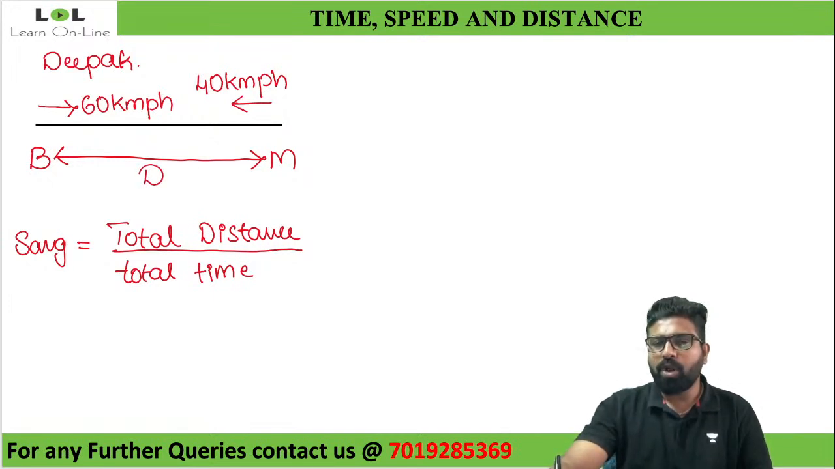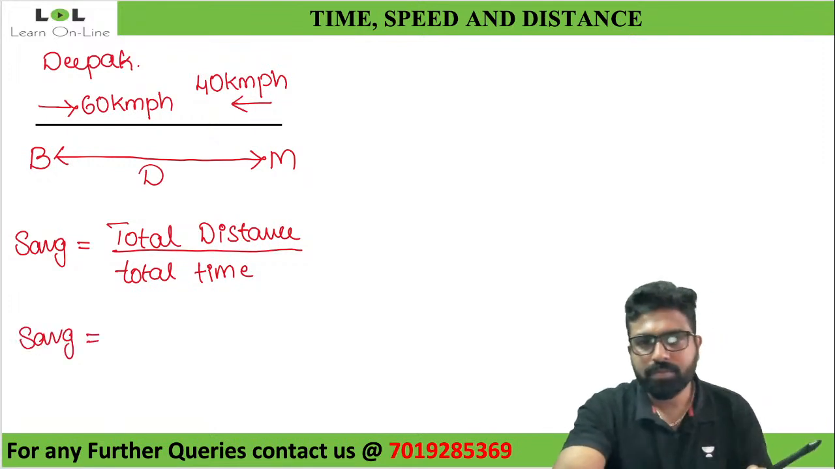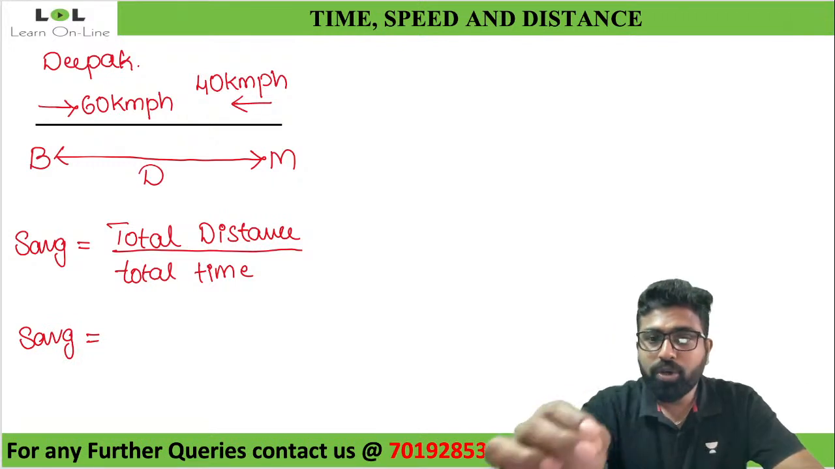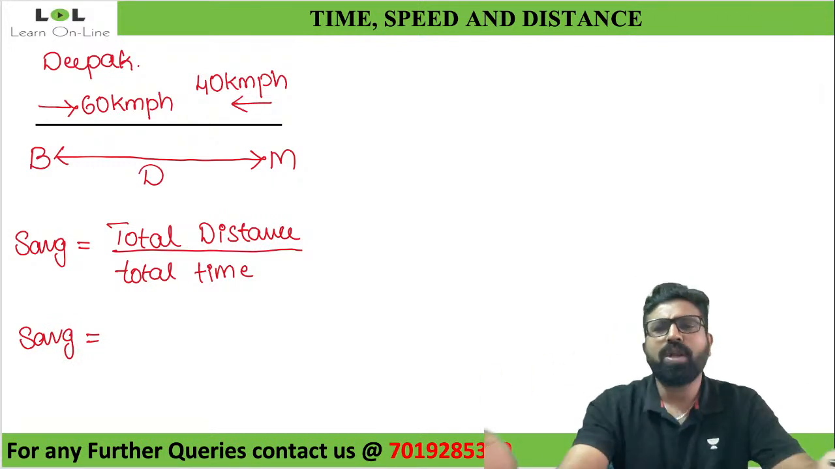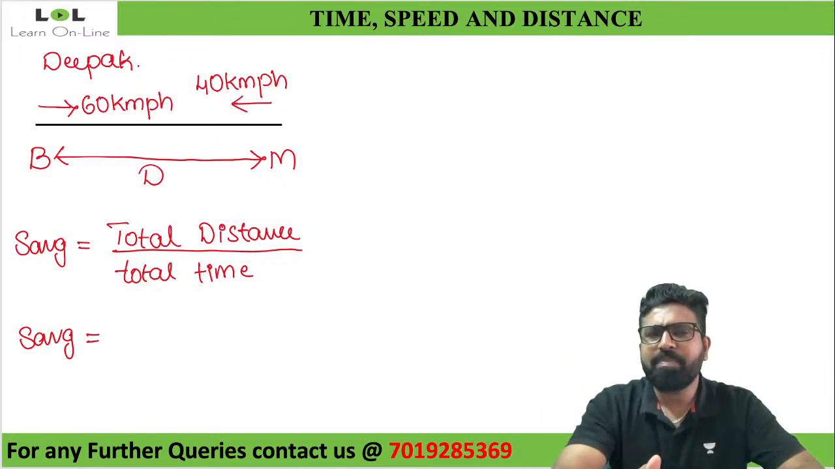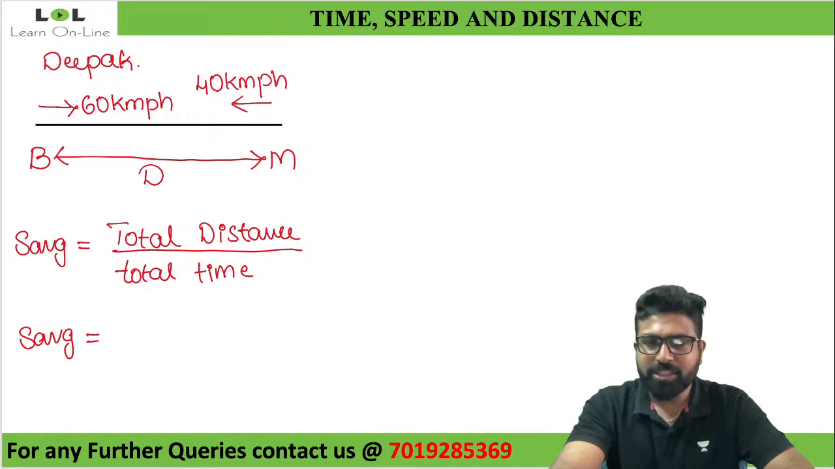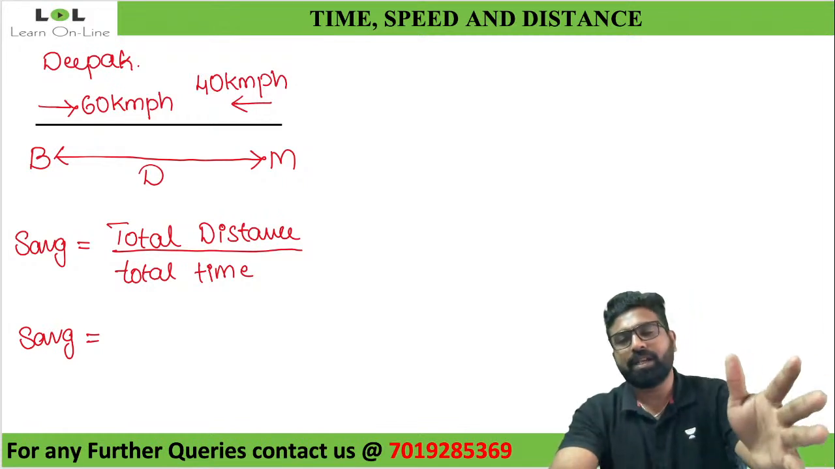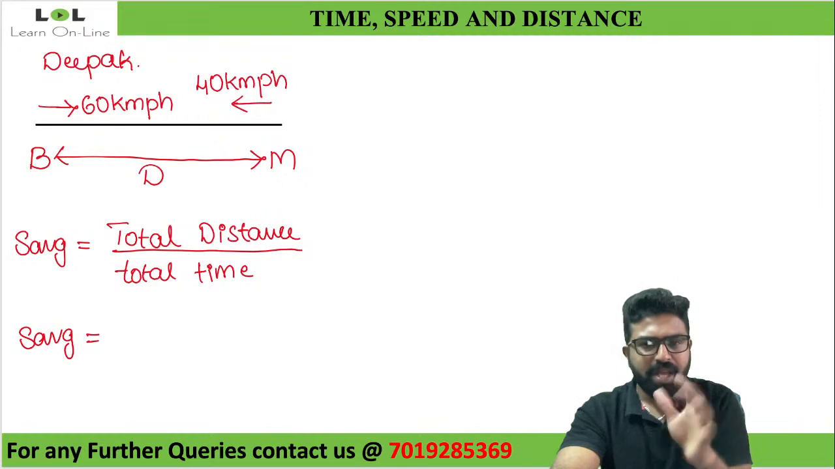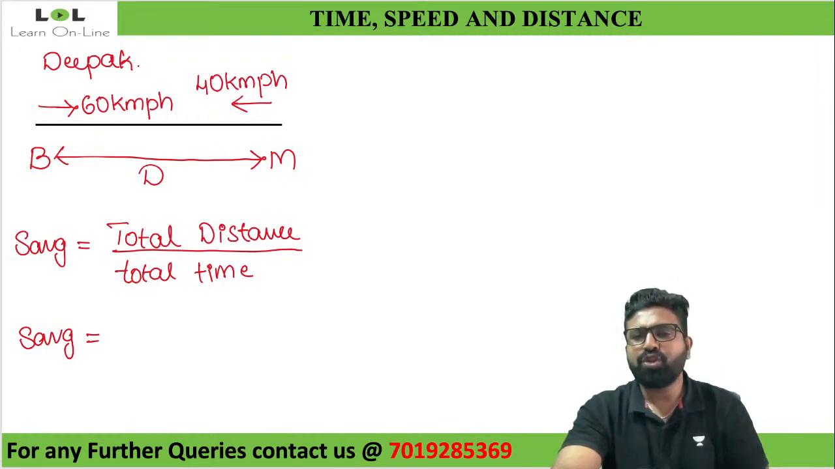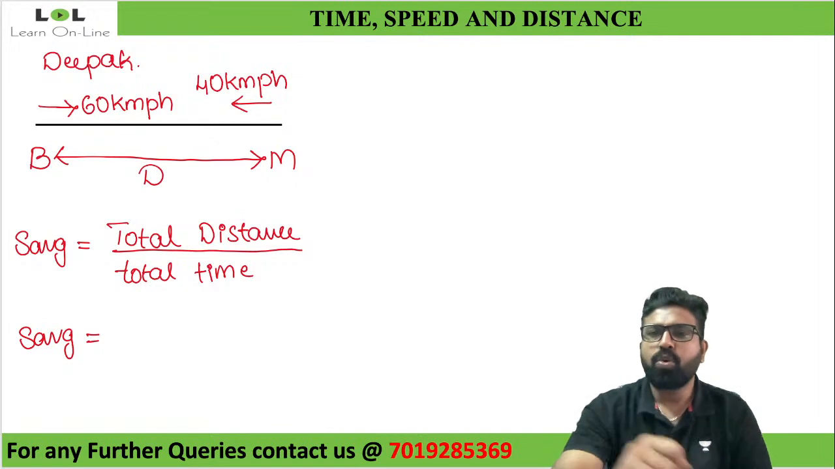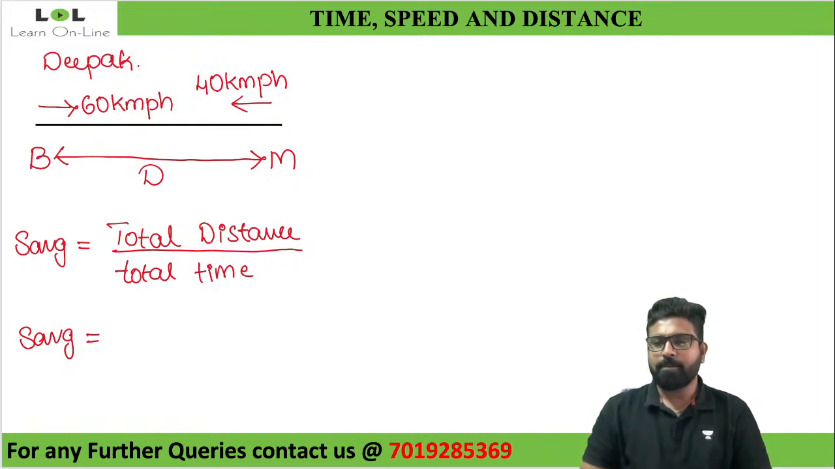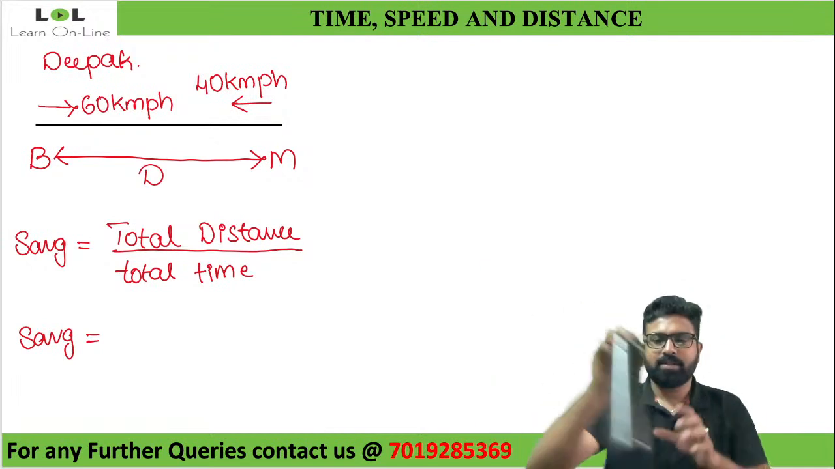Now, can anybody tell me what will be the total distance in this case? See, I don't know what the total distance is. I don't know what the time is. They've given me only the speed and asking me to find average speed. How do I do that? That is why I have taken it as total distance by total time. I don't know what the total distance is, so I assume the distance from Bangalore to Mysore as D. So what would be the total distance in this case? Anyone?